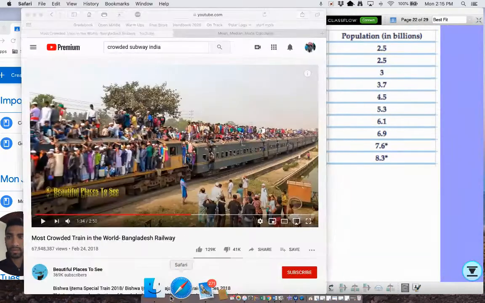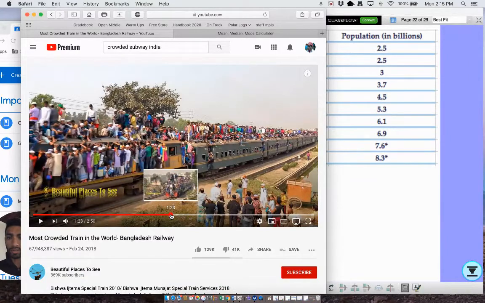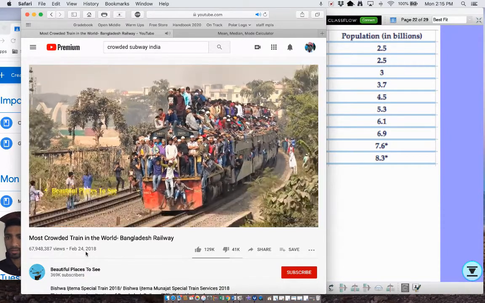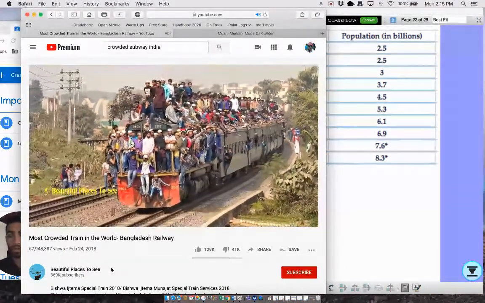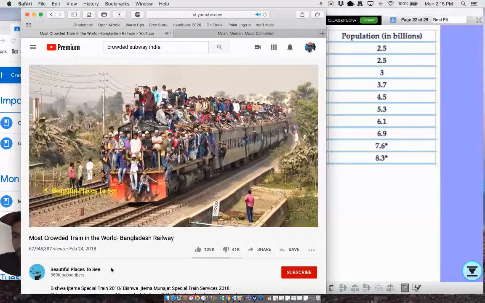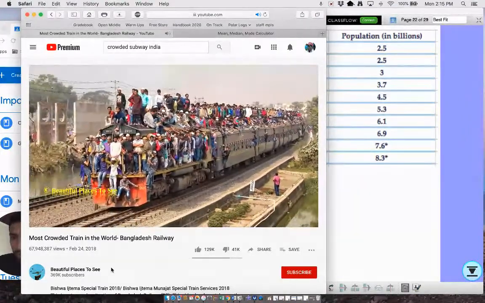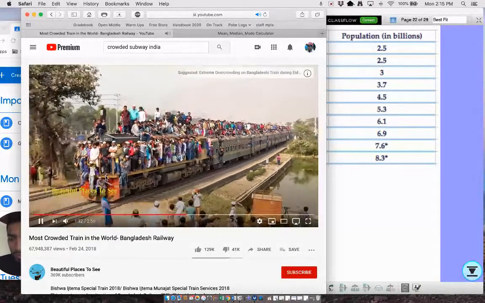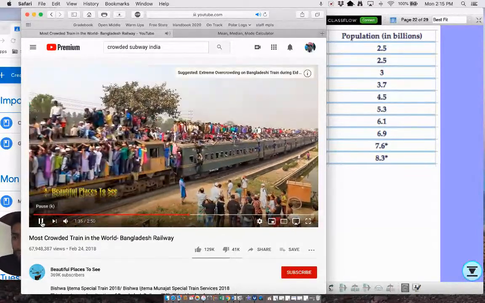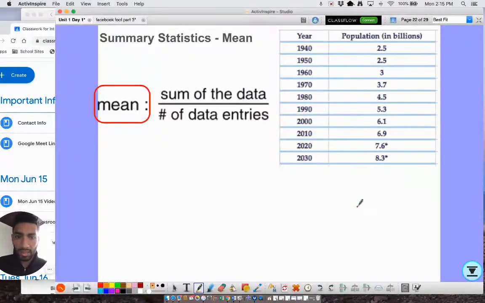Actually, let me see if I can. This is one of the most crowded trains in the world in Bangladesh. You just see people stacked upon the steamboat path, and look, it's going to go pretty fast. Okay, so that's just a little side note.